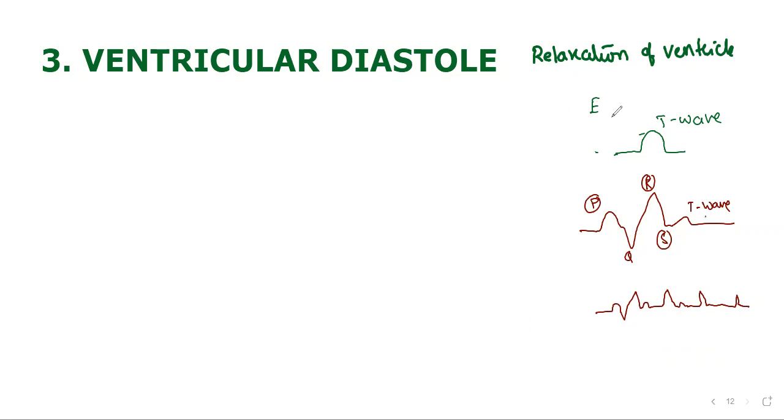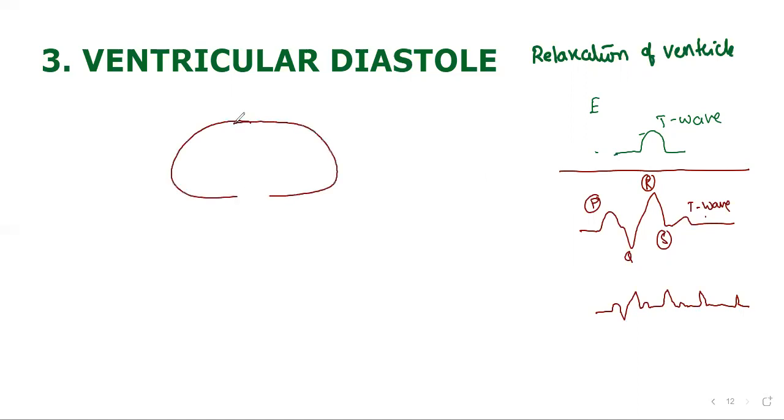So the ventricular diastole I just showed you was shown in the form of T wave. A straight question that we are going to get in the examination: what is P wave, what is QRS complex, and what is T wave? Then next, ventricles, what we said, relaxation of the ventricles, isn't it?